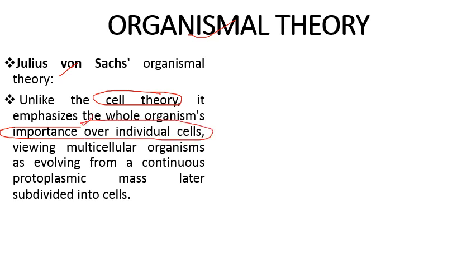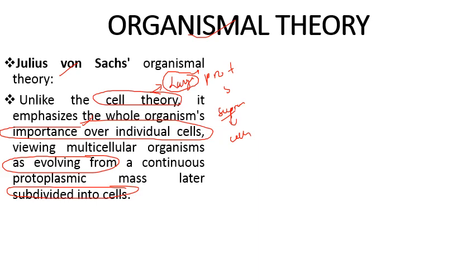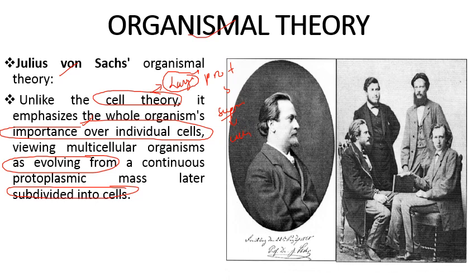It means ये preference देता है large mass of protoplasm को, means जो एक supreme structure that is the large mass of protoplasm, और वो differentiate होता है और divide होता है, that is subdivided into smaller structures which are known as cells. So viewing multicellular organisms as evolving from a continuous protoplasmic mass later subdivided into cells, means जो एक supreme body है that is made up of a large mass of protoplasm, और वो बाद में subdivide होता है into cells. So this is the major postulate of this theory that is called organismal theory, and this was given by Julius von Sachs.